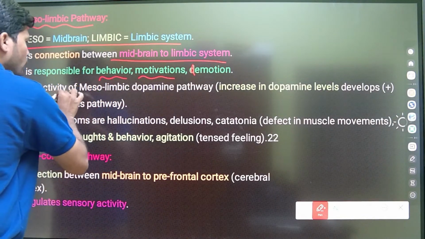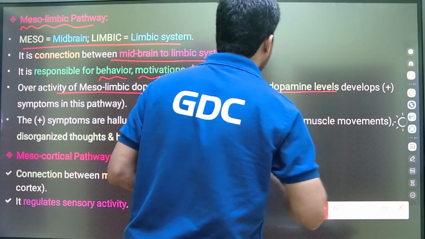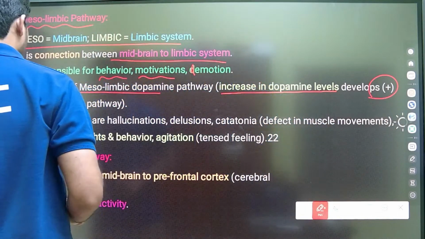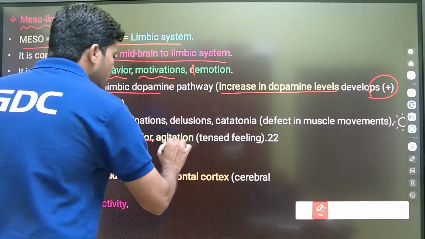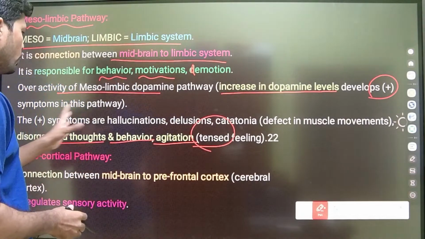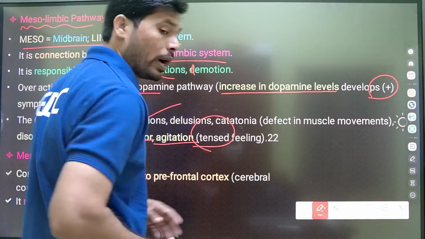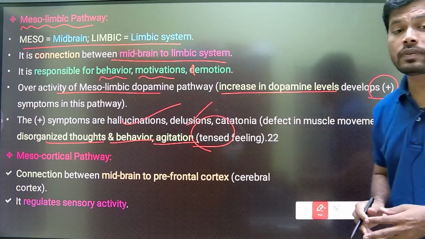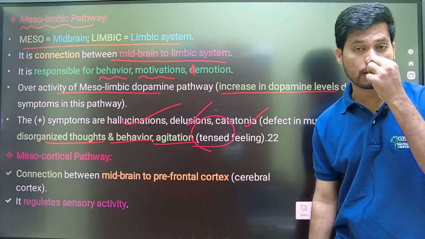Excess activity of this pathway leads to increased dopamine levels and develops positive symptoms, like disorganized thoughts and behavior, hallucinations, which are false perceptions, delusions, which are false beliefs, and catatonia, loss of muscle coordination.